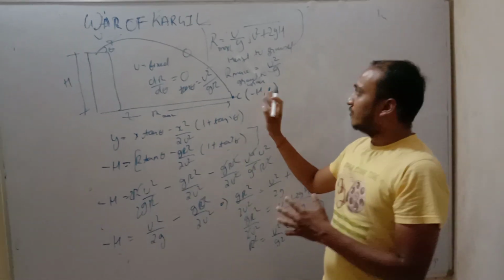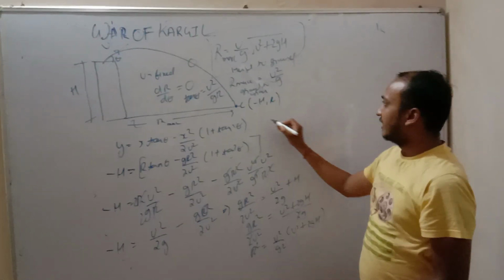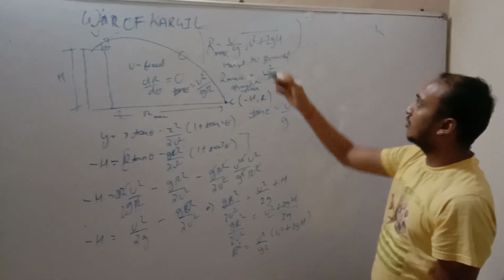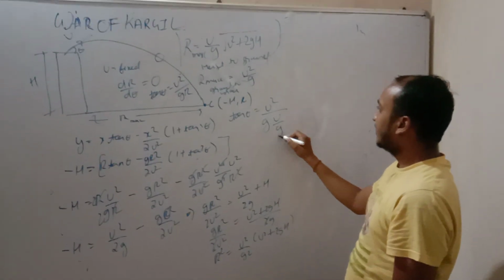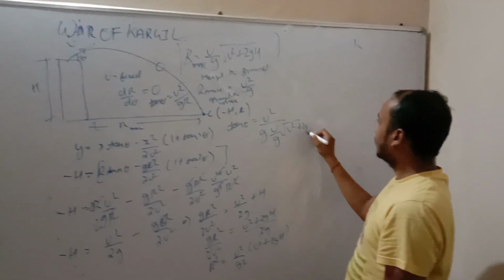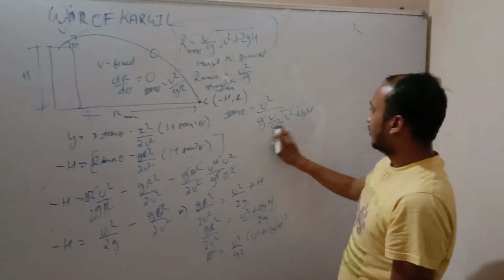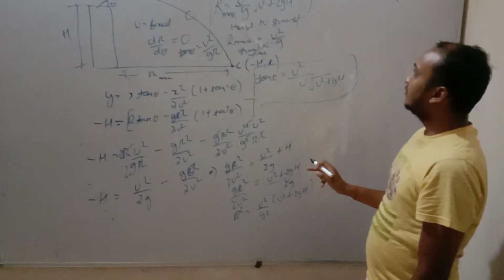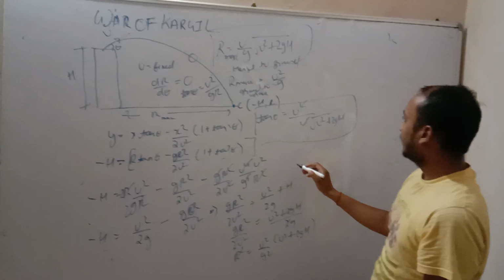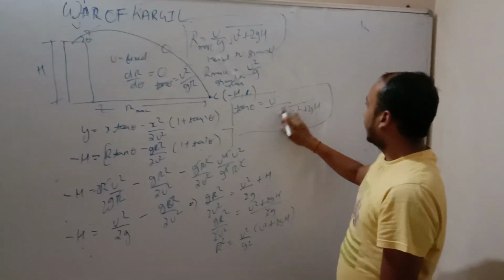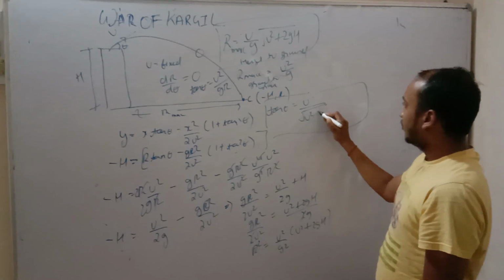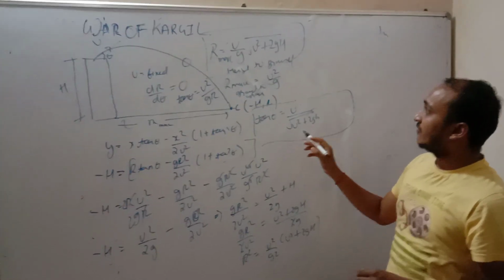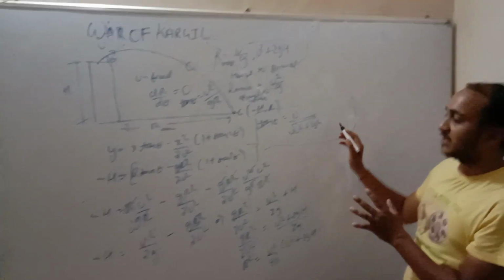Friends, we can put this value of R in this equation, and we will get tan theta equal to u square by g, and the value of R is u by g, square root of u square plus 2gh. g and g cancel, and u cancels, so tan theta comes to u upon the square root of u square plus 2gh. So friends, we have put the value and we get this.